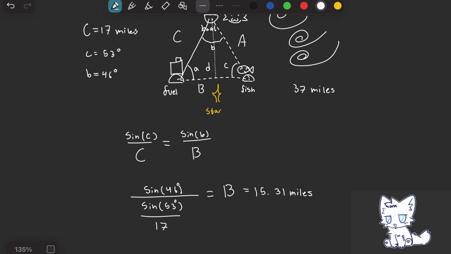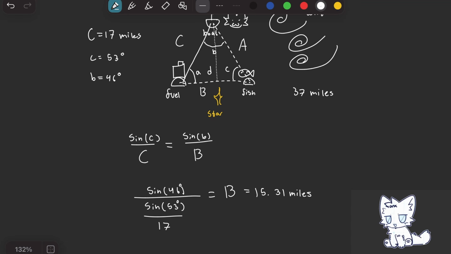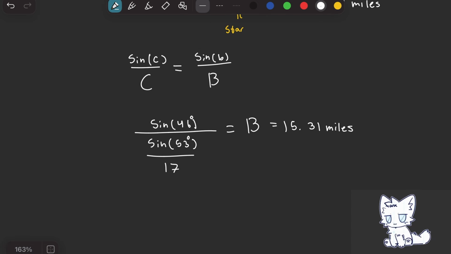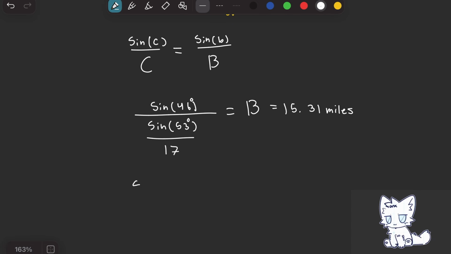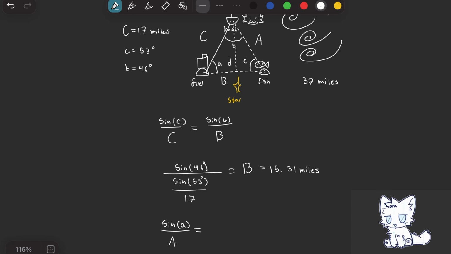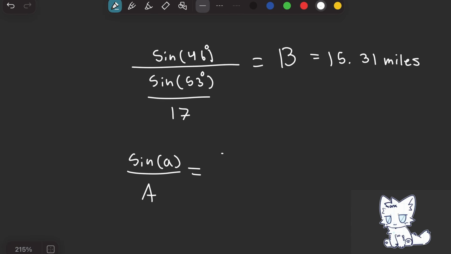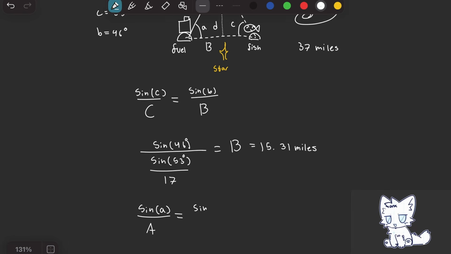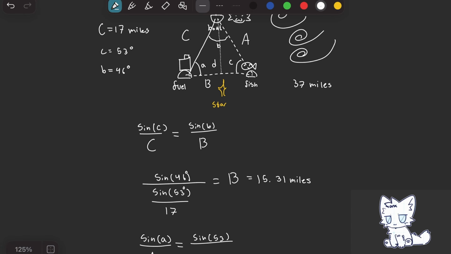Now, because we are given side length B, can we use that to find side length A? Well, let's set up our law of sines. Sine of A over A must equal, let's use C again, sine of C, which we already know, 53 over 17.